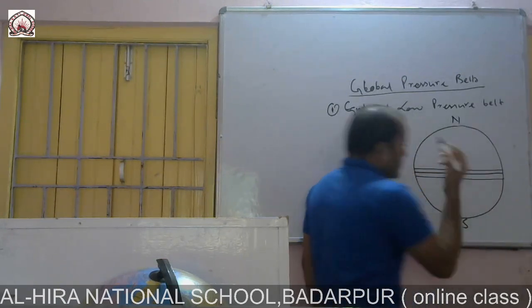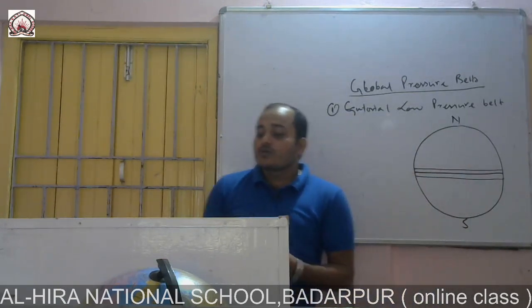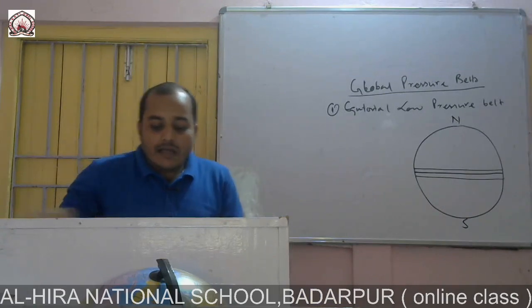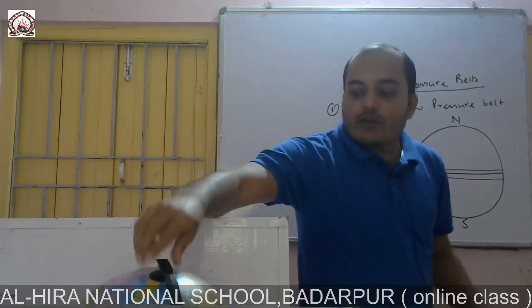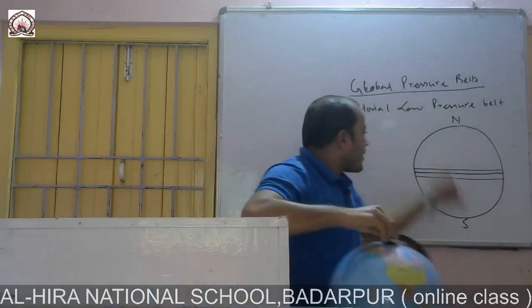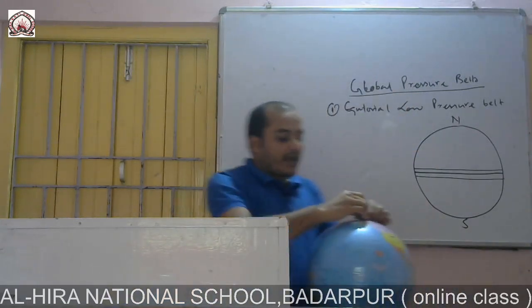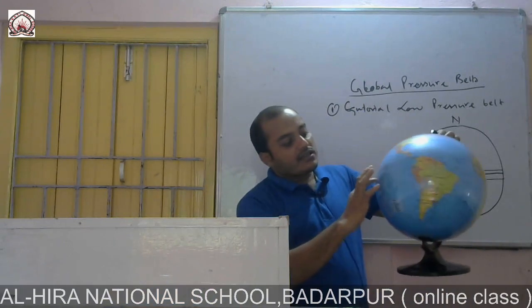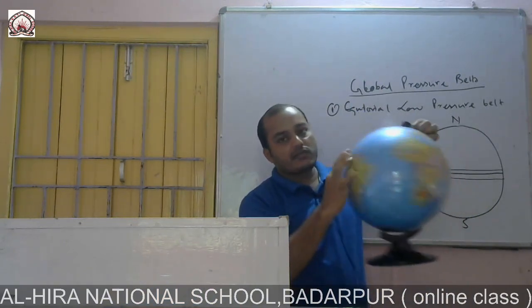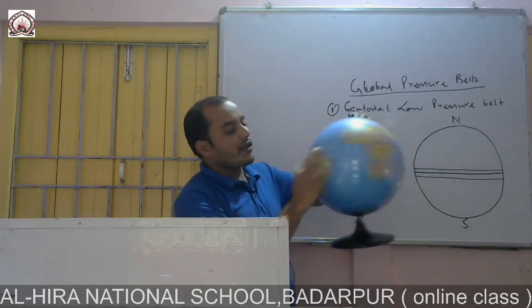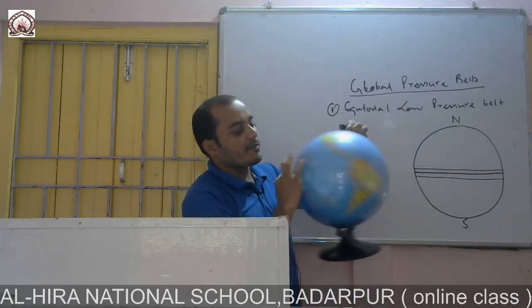North pole, south pole, okay. So here, in this equatorial low pressure belt, I have drawn on the board, and on the globe also you see this area. Here the equator passes, have you seen? Here the equator passes, these are the equatorial region.